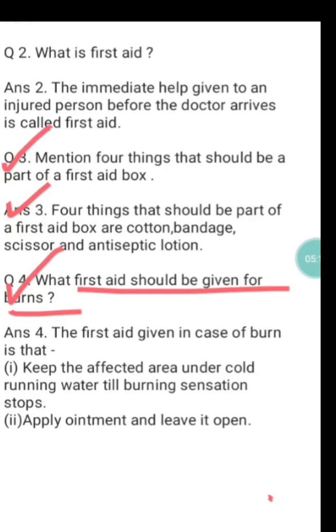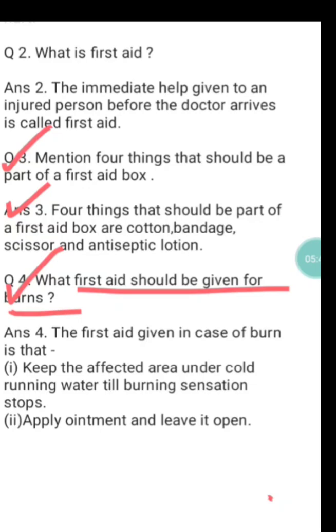In case of a burn, as we have already discussed, we have to keep the burning area under cold running water till the burning sensation subsides, or till the burning sensation stops. After that we can apply ointment on that area or we can leave that area open, and if the burn is more serious, we should consult a doctor immediately.